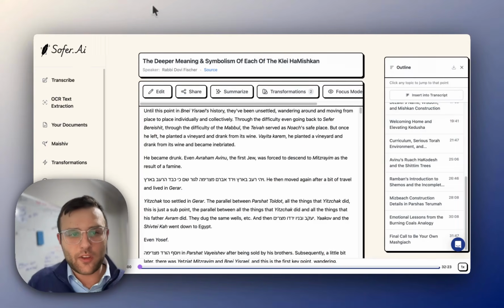So it all starts with our transcription, and we have transcription that's able to handle English, Hebrew, Aramaic, Yiddish, Yeshivish, whatever may be in your shir or in your class, that mix of languages, that's what we designed our transcription to handle. And this is what opens everything up.